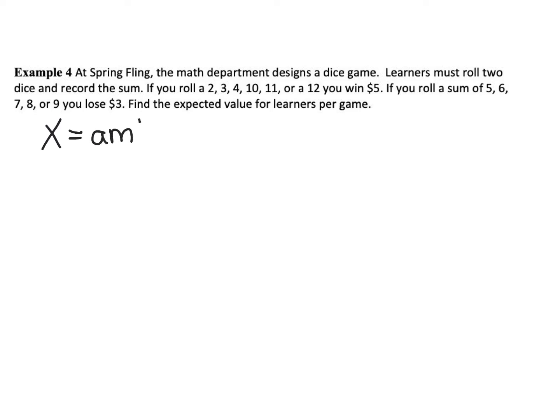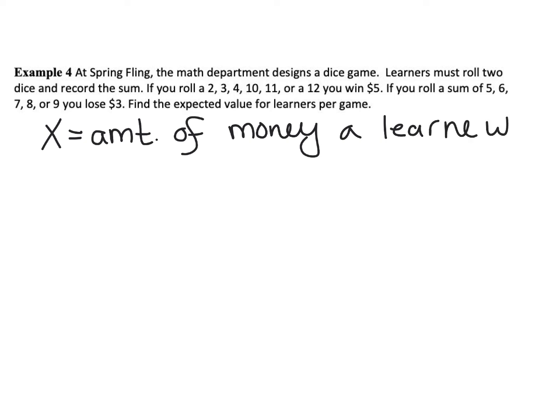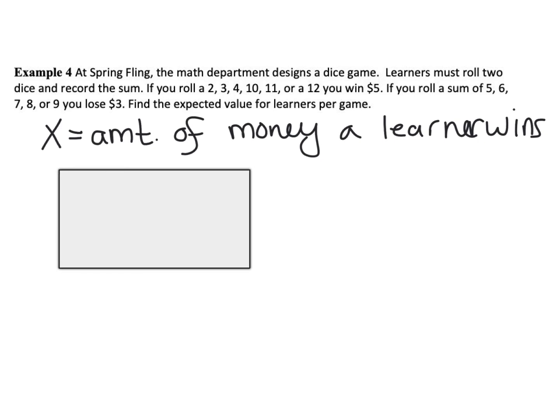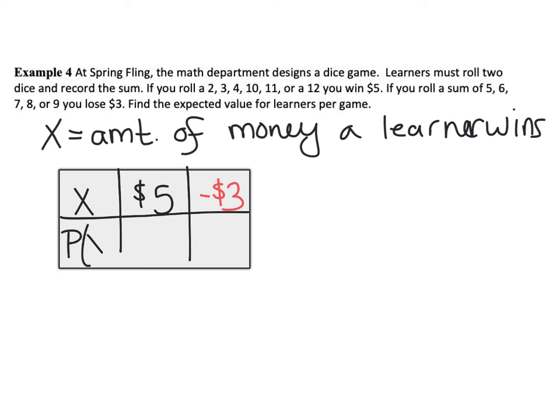So I'm going to say that my random variable is the amount of money a learner wins, and I'm going to create a probability model to show that. So potentially, a learner could win $5, or they could be in the hole $3. And I have to think about what's the chance of each of these things occurring. And in order to do that, I think I need to look at my sample space.